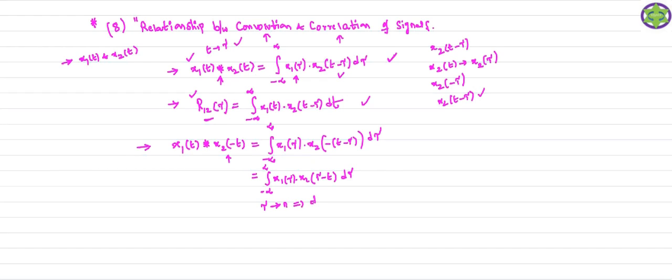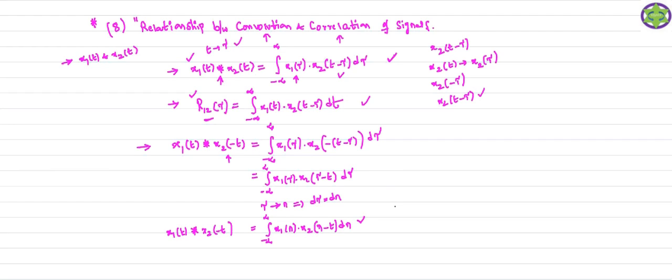A small change in tau will result in a small change in n. I take this entire expression from the tau domain to the n domain, so that I will get the integral from minus infinity to plus infinity of x1 of n, because tau is replaced by n, and x2 of n minus t, and d tau is nothing but dn. So this is my right hand side. What is my left hand side? My left hand side is x1 of t convolution x2 of minus t. This is my left hand side, and this is my right hand side.